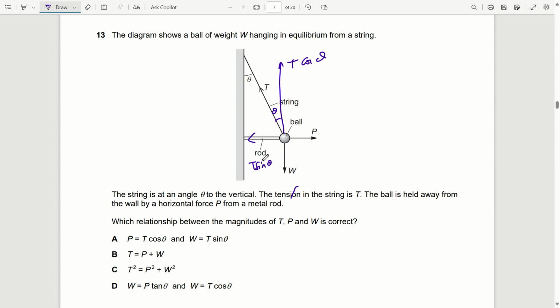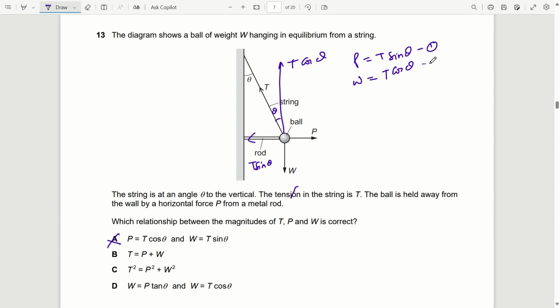First of all, we will write the equation since it is in equilibrium. So this means horizontal forces are equal. P is equal to T sin theta, and vertical forces are equal, so W is equal to T cos theta. Okay, now P is equal to T, so this option is wrong. T is equal to P plus W, W is equal to P tan theta. So we will try to make this equation.